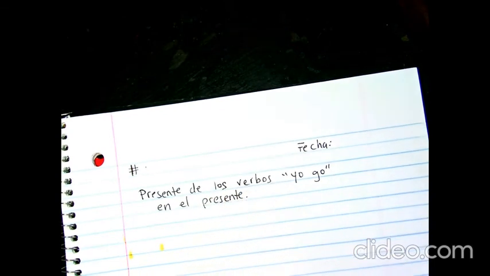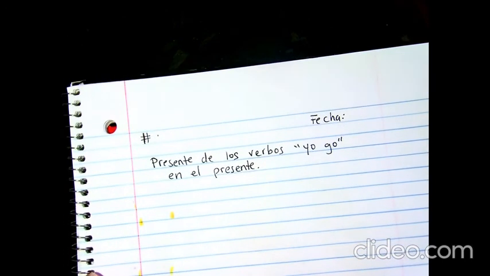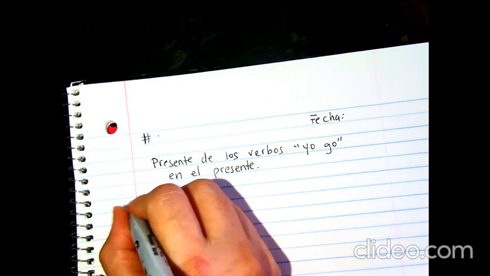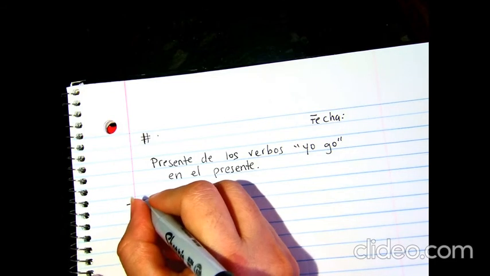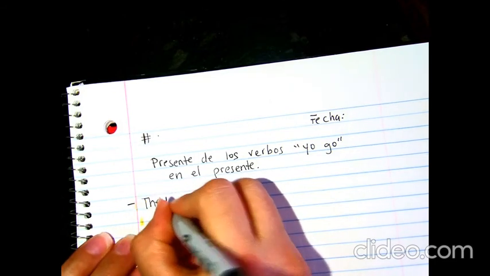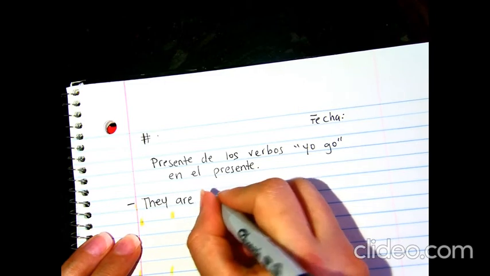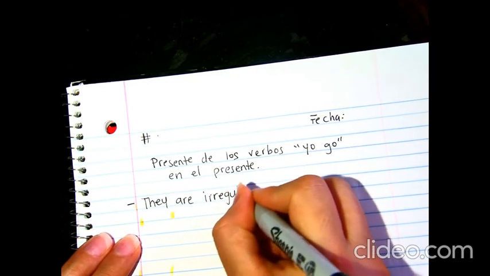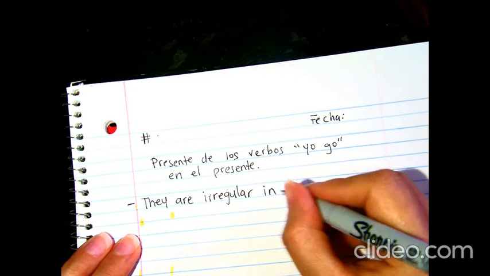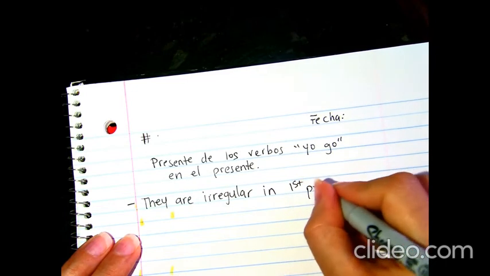Okay. So these verbs are irregular in the first person form only.